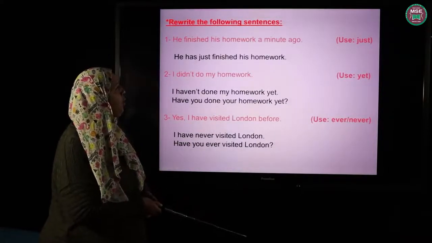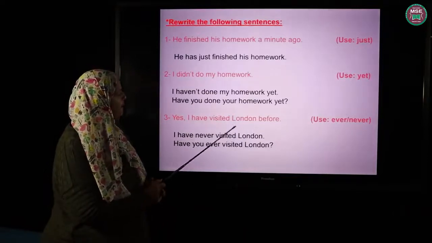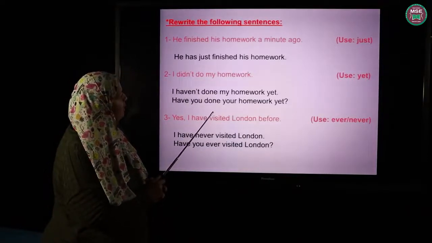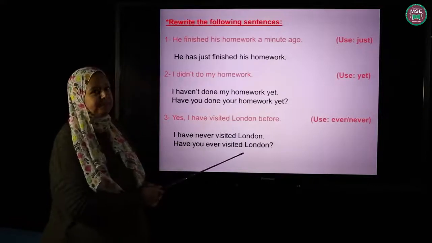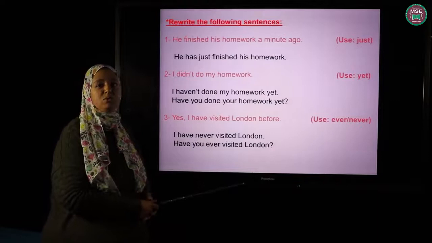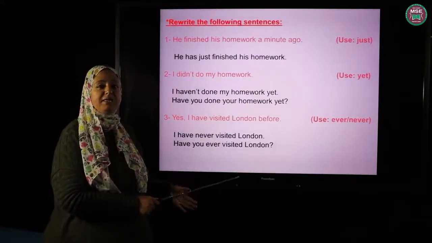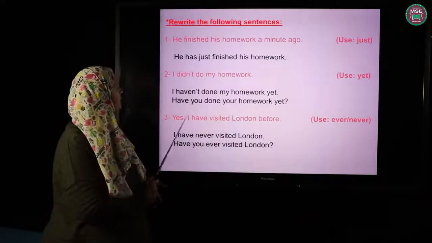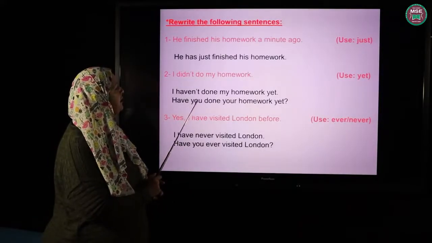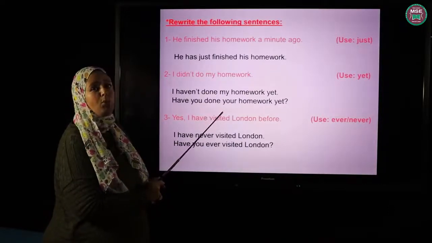I didn't do my homework. I want here to use the word yet. So instead of the past simple, I'm going to use again present perfect using yet. And as I said before, I use yet whether in the negative or in the question. So, I haven't done my homework yet. Have you done your homework yet?